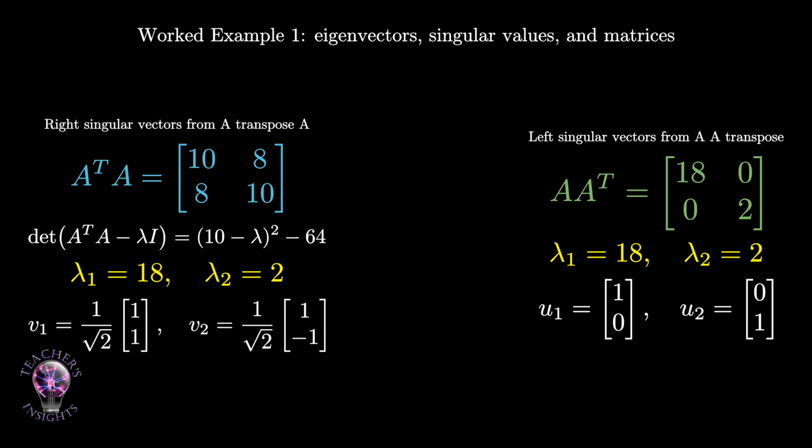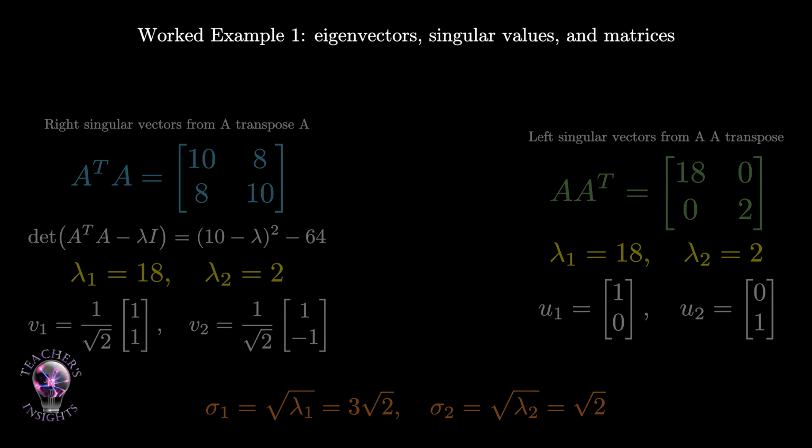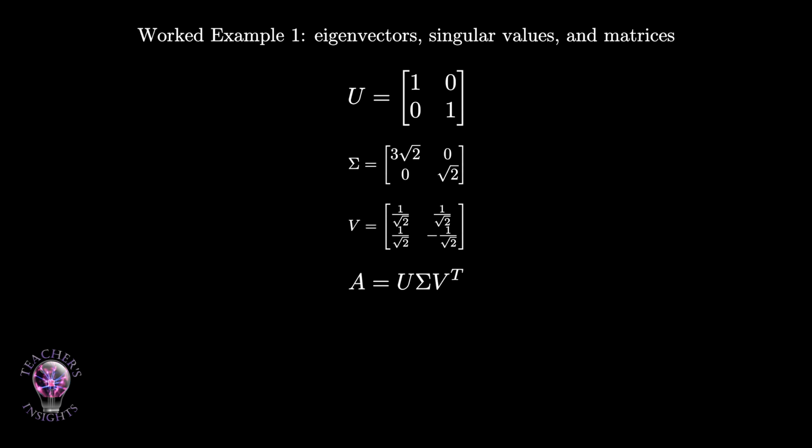Now build sigma. Sigma is a 2x2 diagonal matrix with the singular values on the diagonal. Therefore, sigma has 3 square root 2 in the first diagonal entry and square root 2 in the second diagonal entry. So the decomposition is A equals U sigma V transpose. In this example, U is the identity matrix, sigma is diagonal with entries 3 square root 2 and square root 2, and V has columns 1 over square root 2 times (1, 1), and 1 over square root 2 times (1, negative 1).